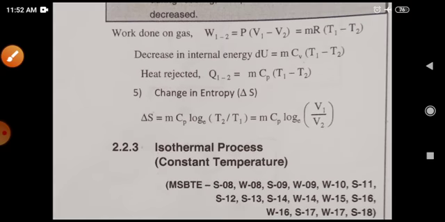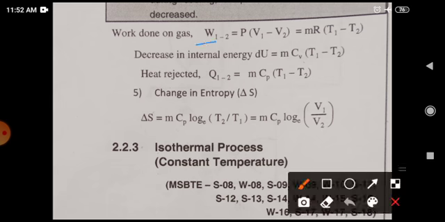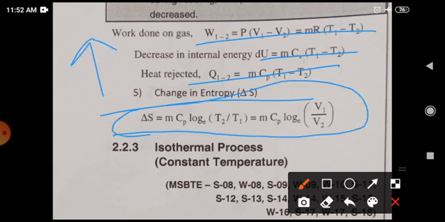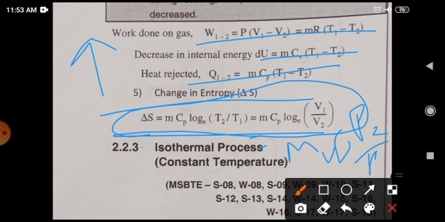Next one is the remaining entropy. Let's see: this one is work done, this is internal energy, this is heat rejected, mcp(t1 - t2). Now the change in entropy: after solving some numericals you will get the expression: entropy change is equal to mcp log(v1/v2). In the previous process it was mcv log(p2/p1), but in this process, as p is constant, you get mcp log(v1/v2).